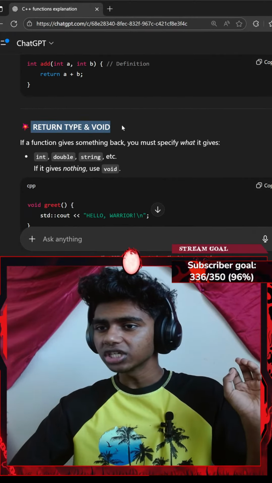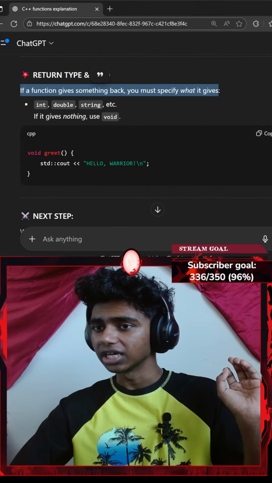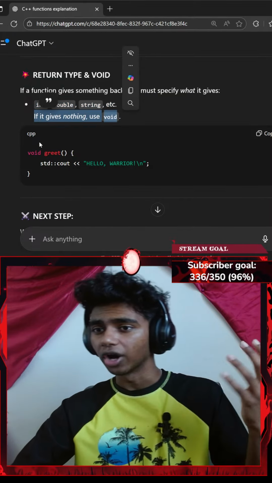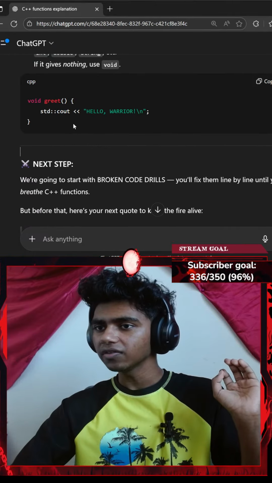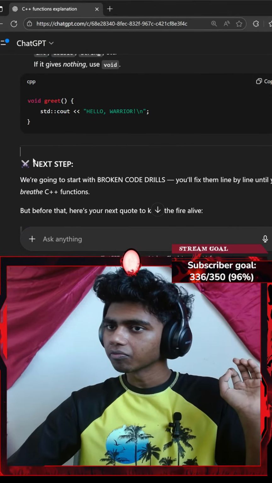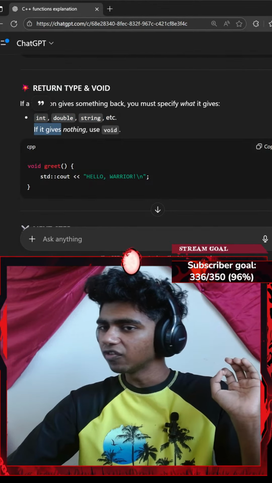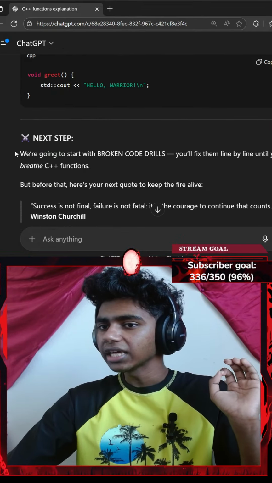Okay, that said, return type and void. If a function gives something back, you must specify what it gives: int, double, string, etc. If it gives nothing, use void. For example, void greet() { std::cout << "Hello warrior" << std::endl; }. Oh, I see, okay.